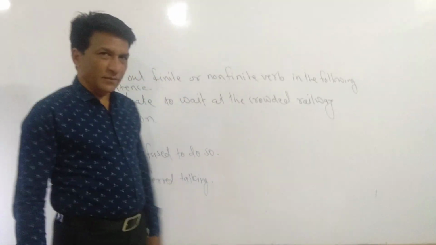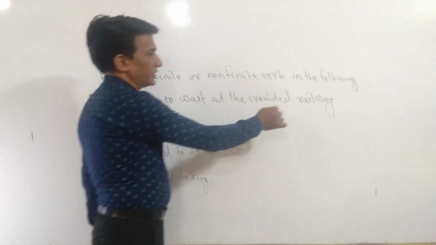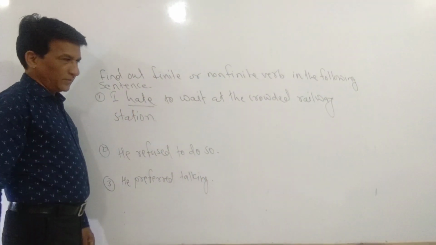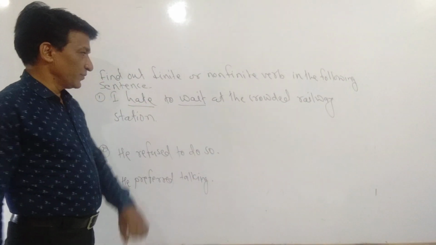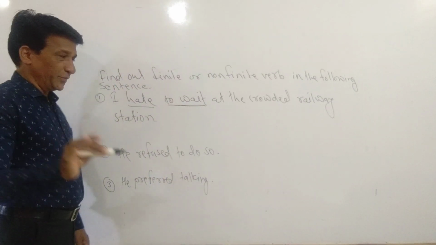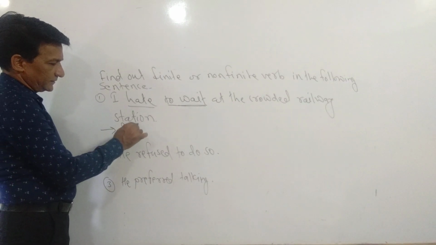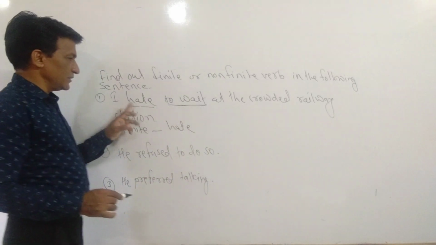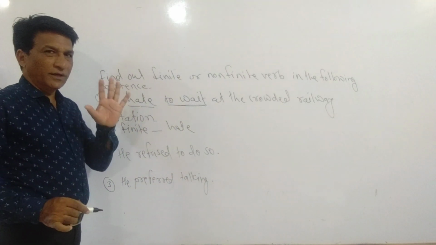Now see example number 1. I hate to wait at the crowded railway station. Now see, hate is here a verb, then wait is also here a verb. Then it is after to, so it is called an infinitive. So then finite verb is here hate, because hate can change according to the subject, or hate can change according to the tense.